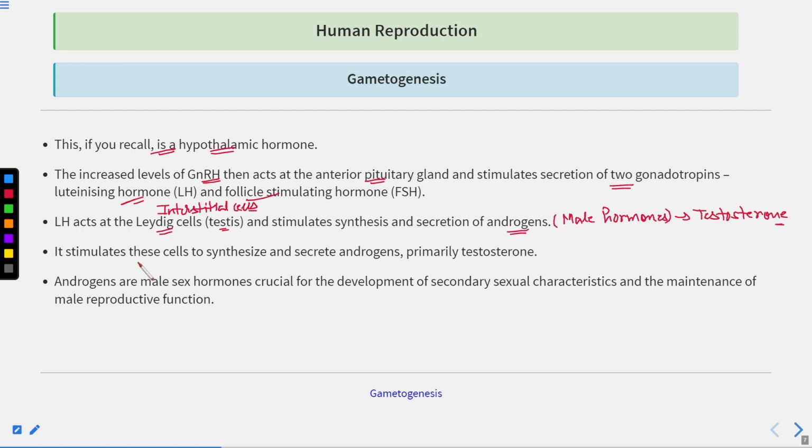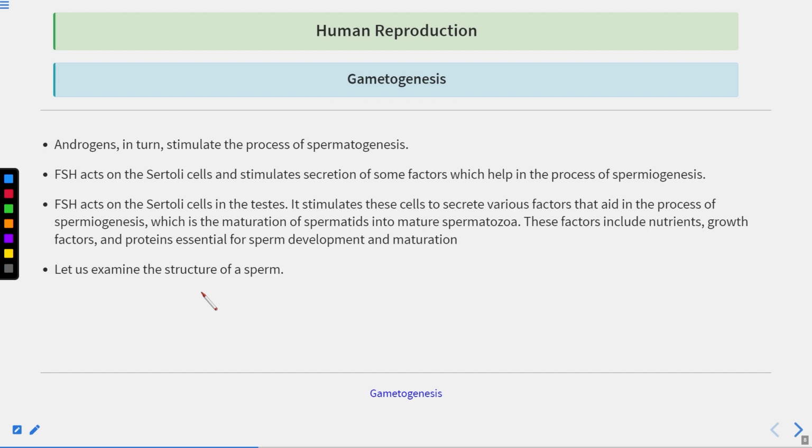Now it stimulates the cells to synthesize and secrete androgens, primarily testosterone. Androgens are the male sex hormones, which are crucial for the development of secondary sexual characteristics and the maintenance of male reproductive function. So these sex hormones are very important here. Androgens in turn stimulate the process of spermatogenesis. Clear? So Leydig cells are very important because they are secreting these male sex hormones.